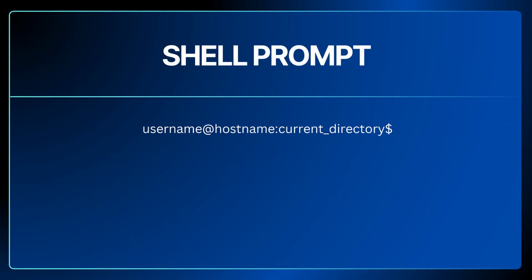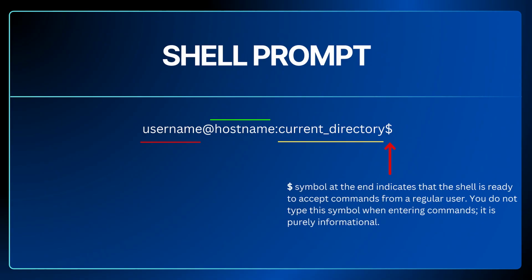When you open a terminal, you'll be greeted by the shell prompt. Its appearance can vary between distributions, but it typically follows this format: first your username, then your hostname, after that the current directory in which you are currently present. At last, there's a dollar symbol, which indicates that the shell is ready to accept commands from a regular user. You do not type this symbol when entering commands.